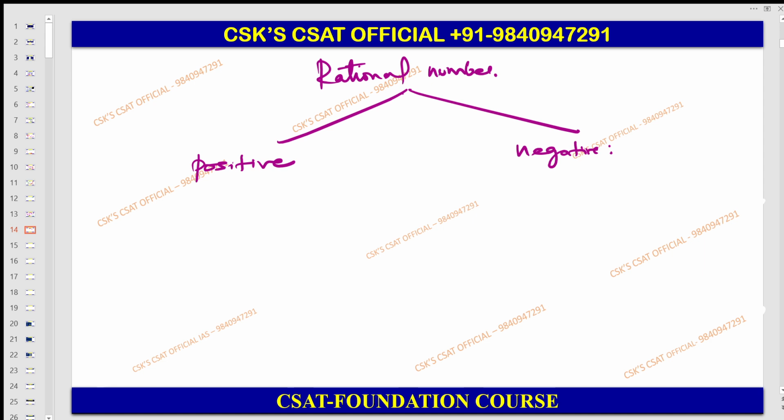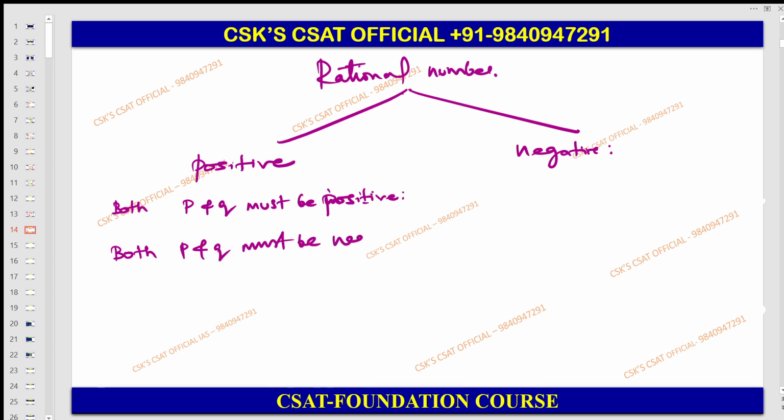Positive and negative. So positive means what happens here? Both P and Q must be positive. Is that the only case? No. Both P and Q must be negative. Must be negative. Please understand. Both the things apply here in order to get the positive.